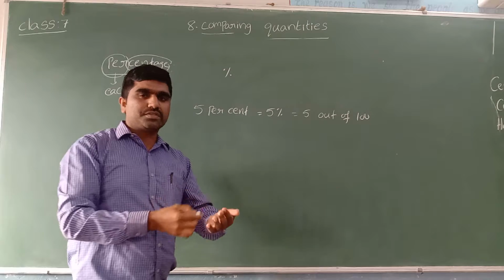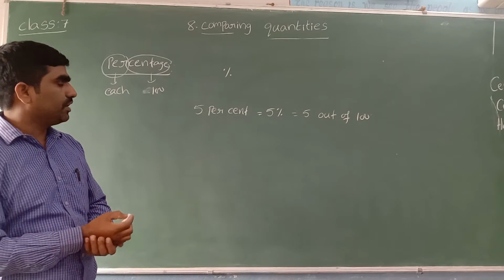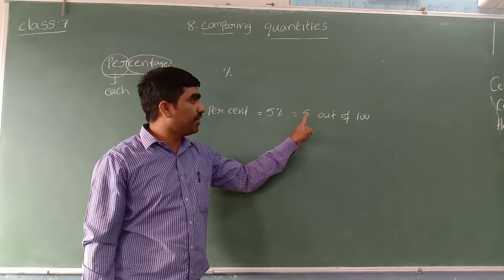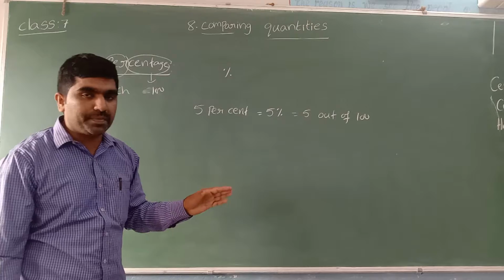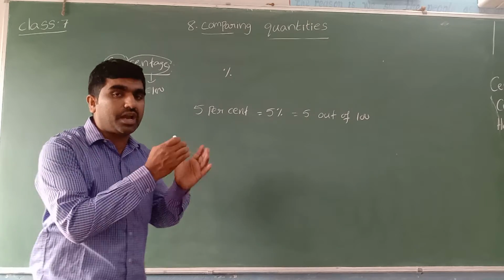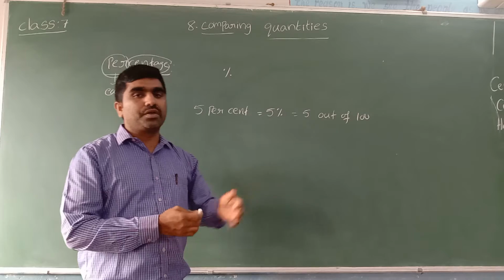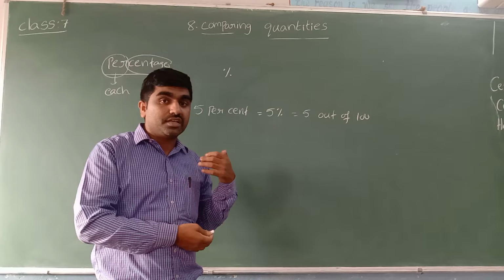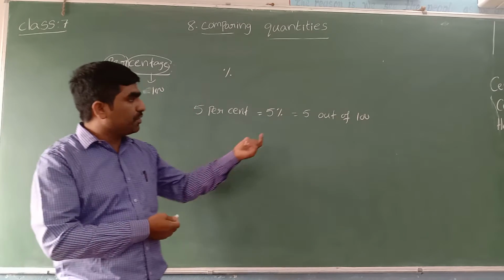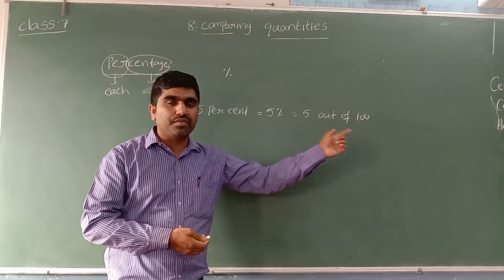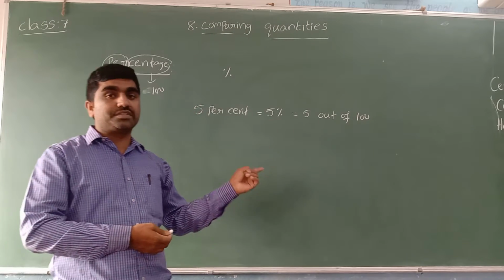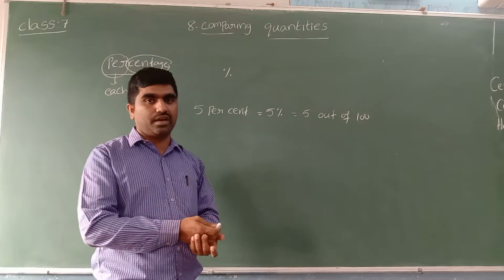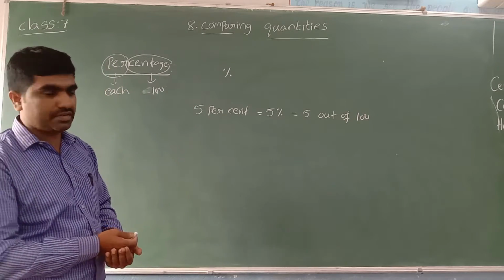Suppose there is a board saying 5% discount. It means for every 100 rupees they are going to reduce 5 rupees. If the article cost is 100 rupees, they reduce 5 rupees, which means we pay 95 rupees. Suppose the article cost is 300 rupees, how much will they reduce? 5 out of 100: for 100, 5 rupees; 200, 10 rupees; 300, 15 rupees. They reduce 15 rupees on that 300. That is the meaning of 5%.